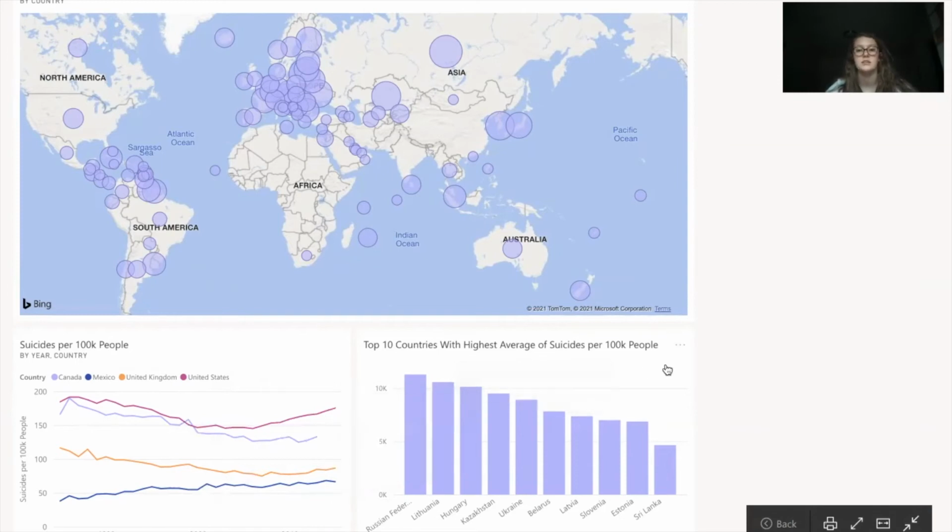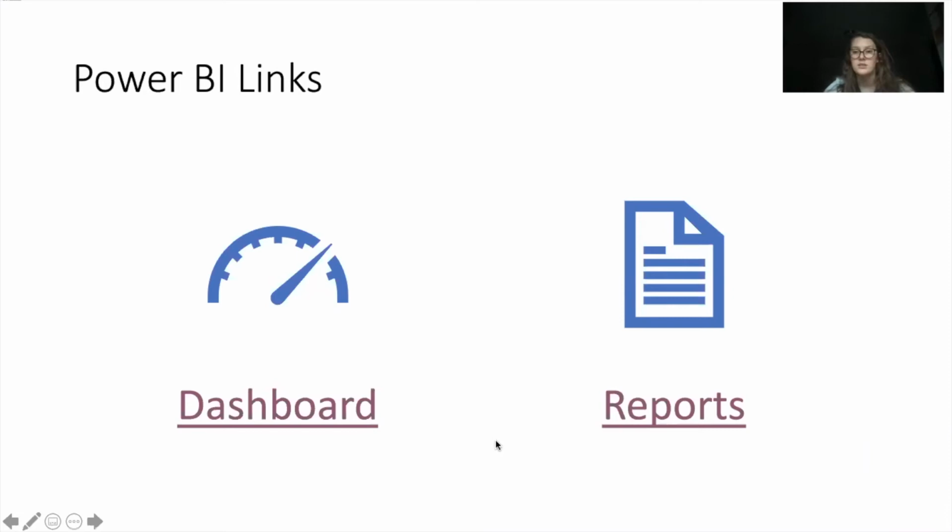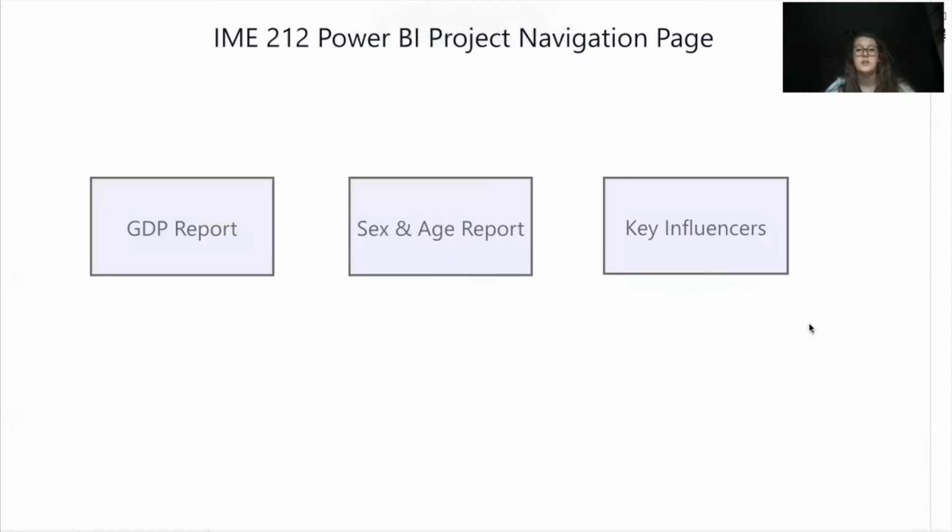Next, we're going to look at this bar chart, which shows the top 10 countries with the highest average of suicides per 100,000 people. The Russian Federation is the highest and Sri Lanka is the lowest in the top 10. Next, we're going to look at the reports that I created for this data. So here's the navigation page that I created. First, we're going to look at the GDP report.